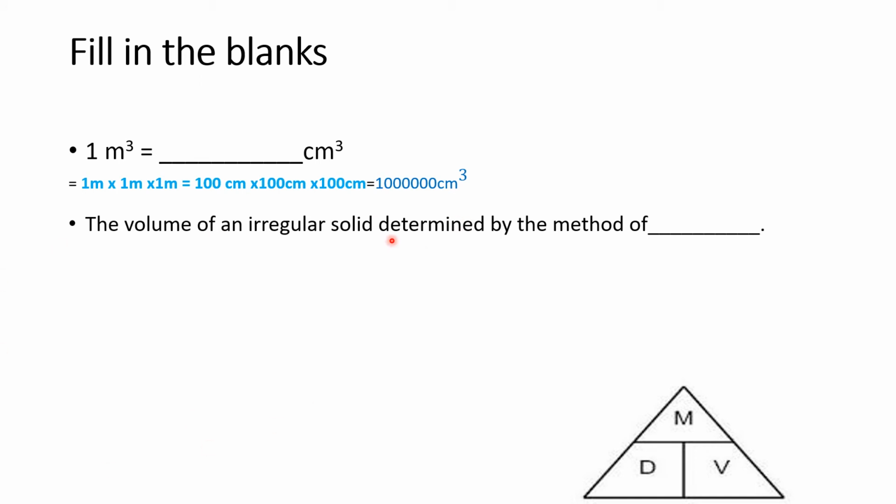Okay. Next we have the volume of an irregular solid determined by the method of. So volume of an irregular solid, how do you determine it? You put it in a measuring flask and you see how much water comes up. So this method is called displacement of liquid. You can put it in any liquid. Water is better because it does not stick to the irregular solid. So we will take water, we will dip it into a measuring flask and see how much volume has raised up.